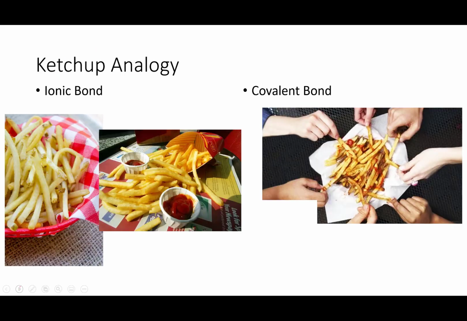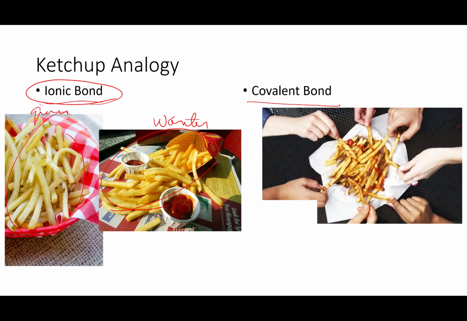Now, I want you to understand the difference between an ionic bond and a covalent bond because they're two very different ways of holding atoms together. So here's a ketchup and French fry analogy to hopefully make some sense out of this. Let's say two people go into a restaurant and they both order French fries. If the two people were ionically bonded, both people with their fries get ketchup. And this person gets their ketchup and they don't really want their ketchup. And this person is the ketchup wanter and this person is the ketchup giver.